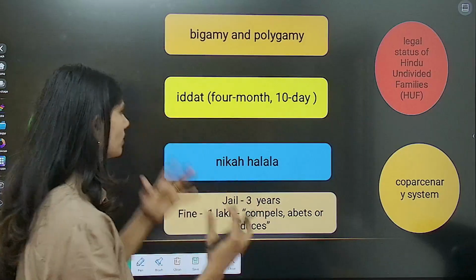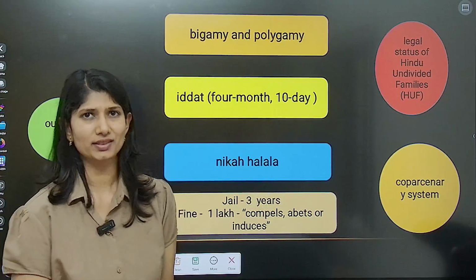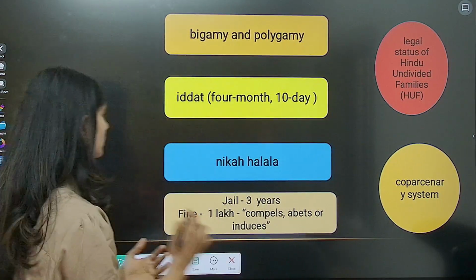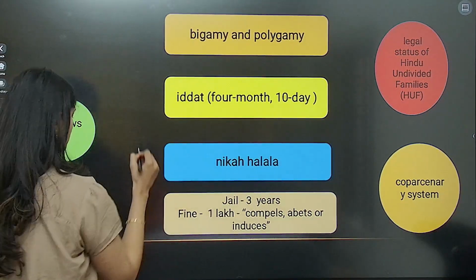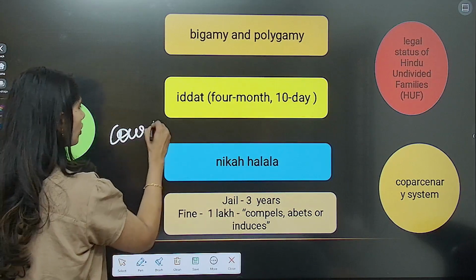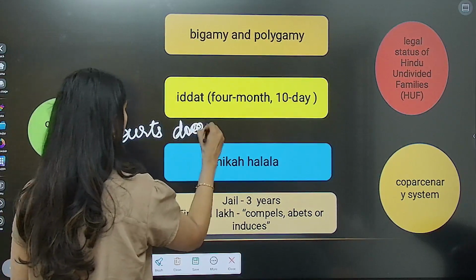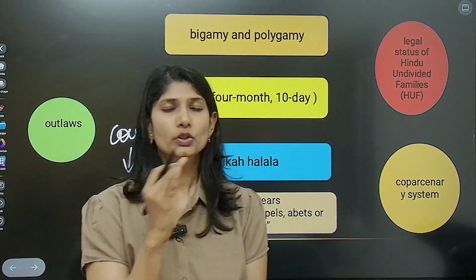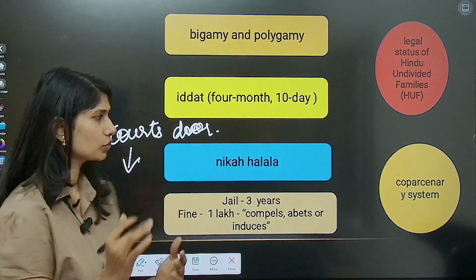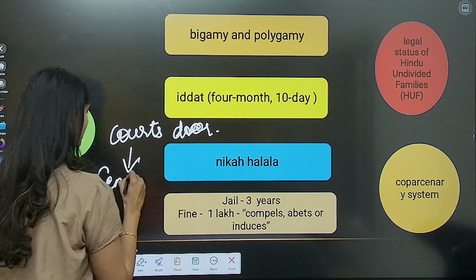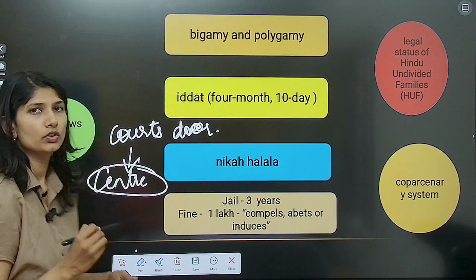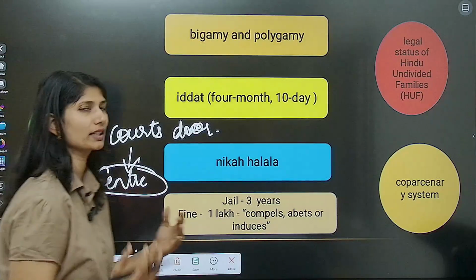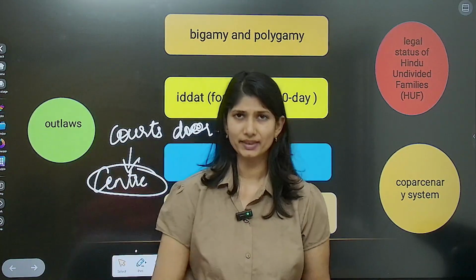Understood? Now, when the minorities have been asked about the UCC, they have held that it is violative of their rights and they will knock on the court's door, which means they will approach the Uttarakhand High Court to stay this or to exclude Muslims completely, until and unless the center comes up with a rule, so that a particular religion cannot be imposed upon them.